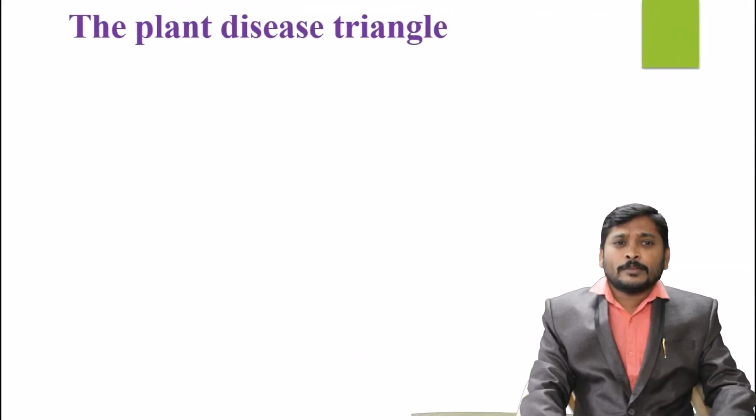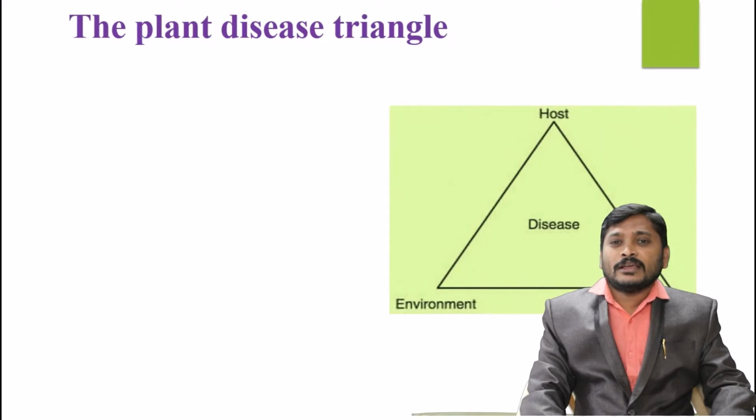Coming to plant disease and environmental factors, how they interact with each other, these are called the plant disease triangle. This plant disease triangle is a concept which discusses how the environment dictates the pathogen and host to survive and fight with each other, because all plants and animals are present in the environment.